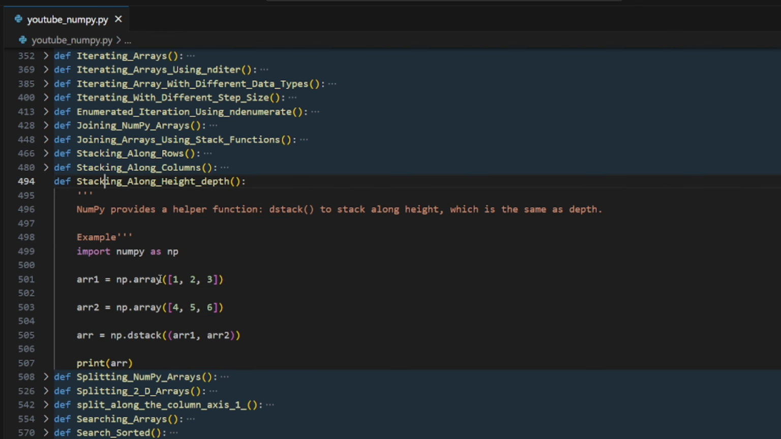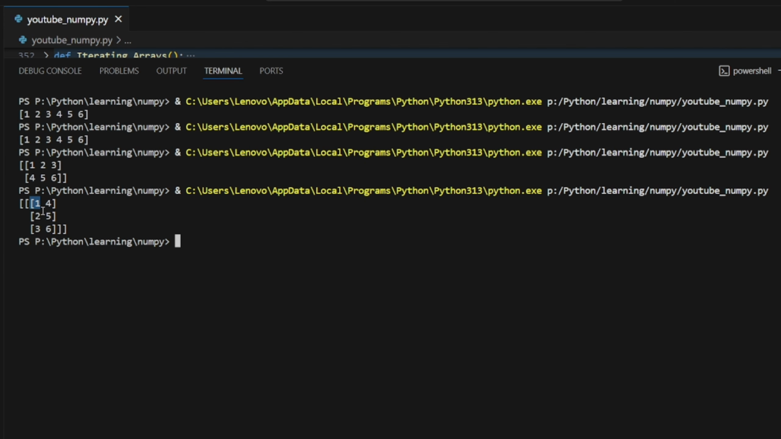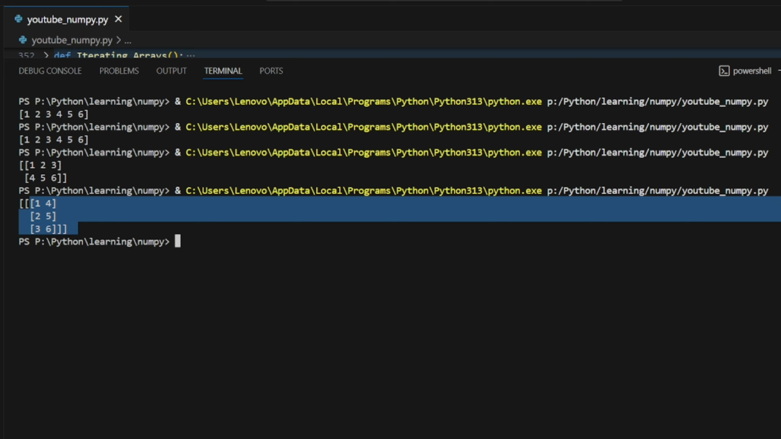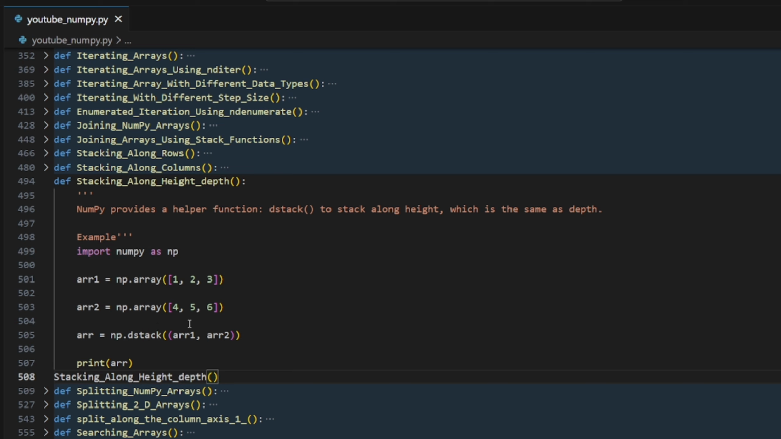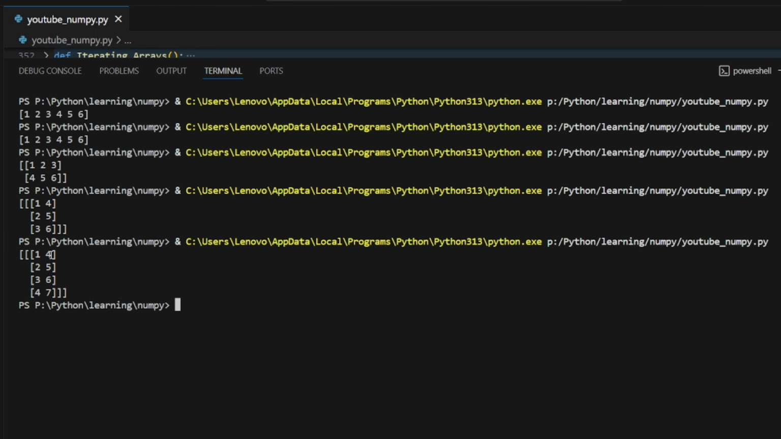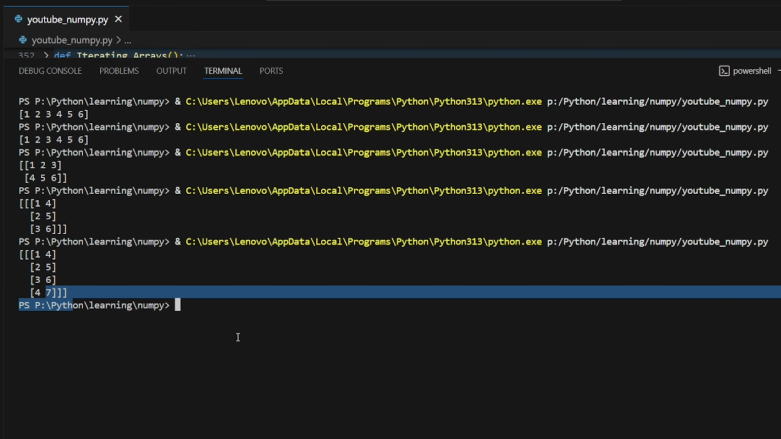Second one, okay, NumPy provides a helper function which is dstack to stack along height, which is the same as depth, like making a symmetric. In my words, making a symmetric. Yeah, it made a symmetric. Correct. We have 3 dimensions and 3 rows. Okay, what if we add something here, like 4, and here also 7? Okay, just in this, and we are having the same thing. Boom, boom, boom. We are having a symmetric over here.